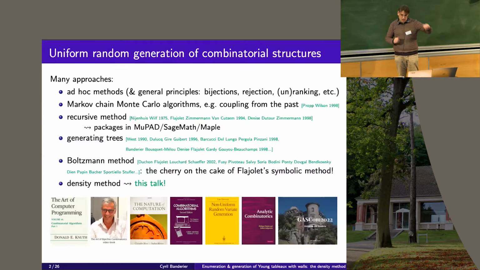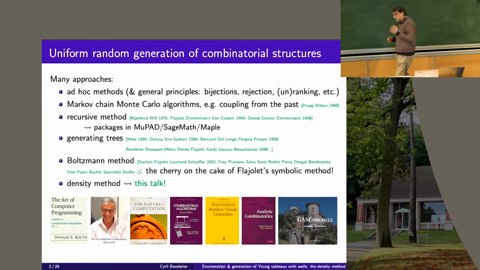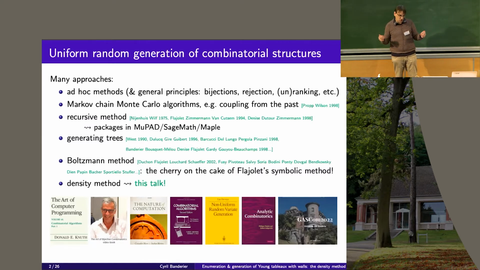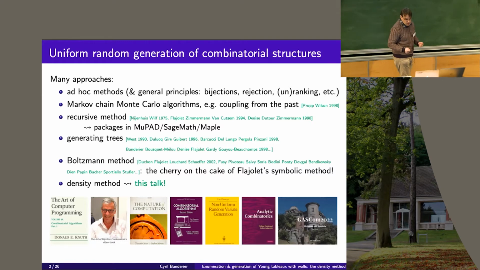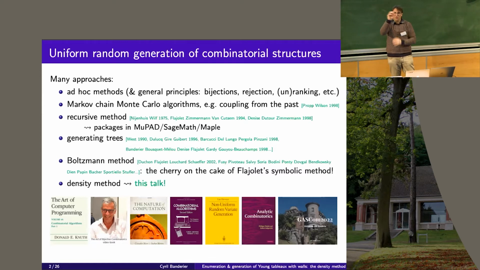Then you have another approach, the so-called recursive methods, in which you use generating functions, so counting stuff, and you check, when you add atoms in your combinatorial objects, what is the number of possible ways, to get the right proportion to follow the probabilities and get uniformity at the end.